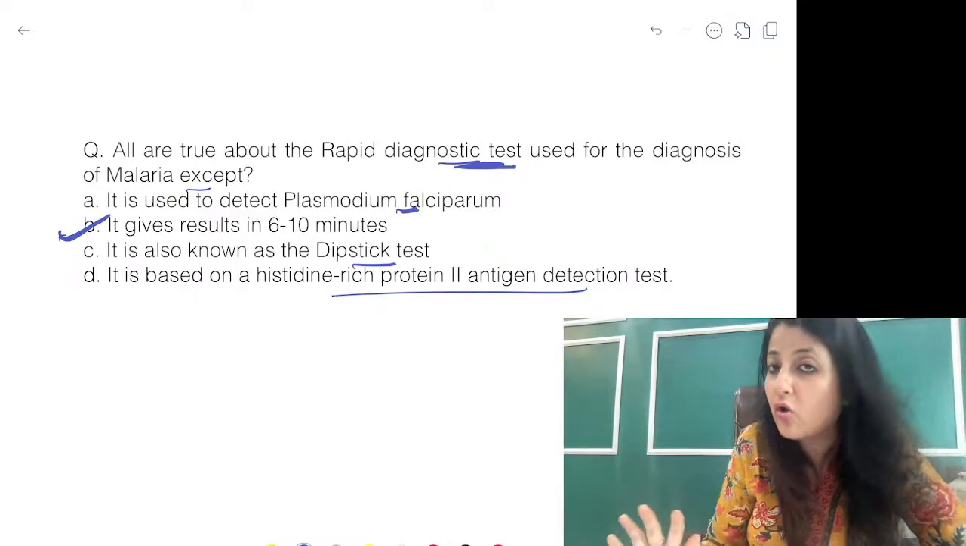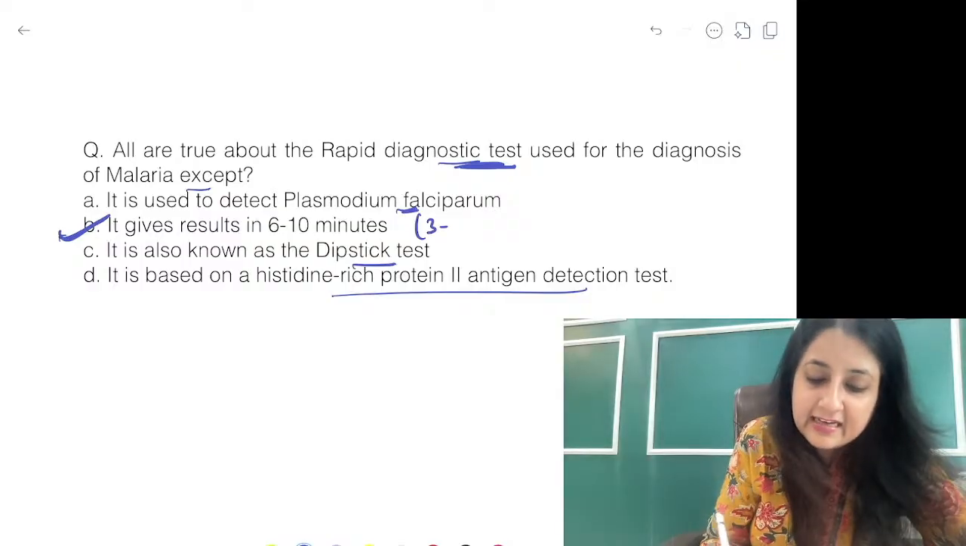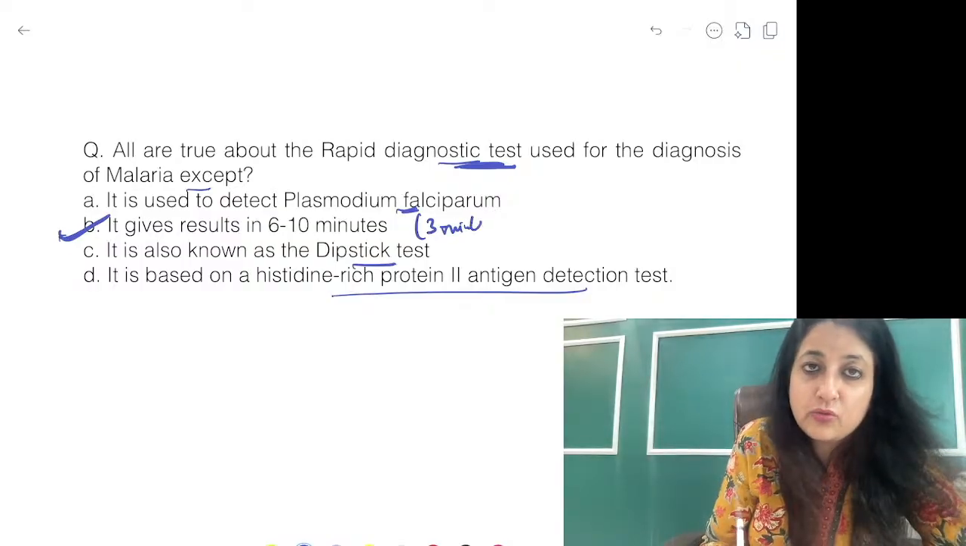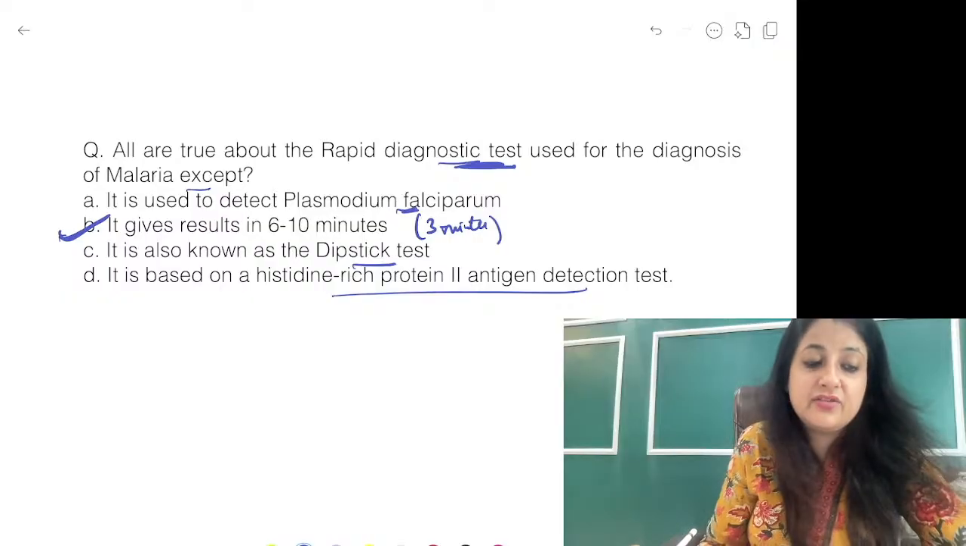6 to 10 minutes, बहुत देरी हो गया. ये result दे देगा 3 minutes में. ठीक है, 2 to 3 minutes के अंदर it gives your result.